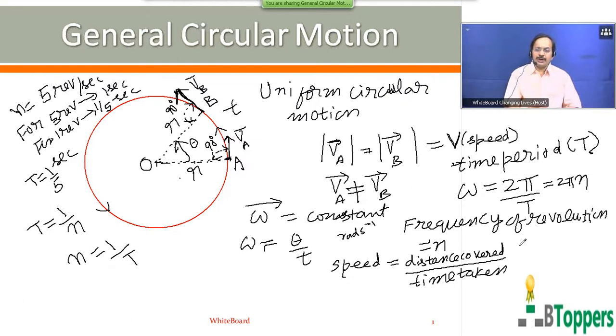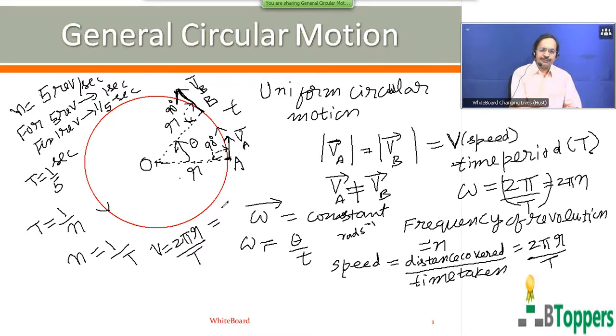So when the particle completes one revolution, the distance covered will be equal to the circumference 2 pi r, and the time taken by the particle to complete one revolution is denoted by capital T, which we call time period of revolution. So magnitude of the velocity or speed of the particle in uniform circular motion can be written as 2 pi r by capital T. Now 2 pi by capital T can be written as omega, or you can write v equal to omega into r.